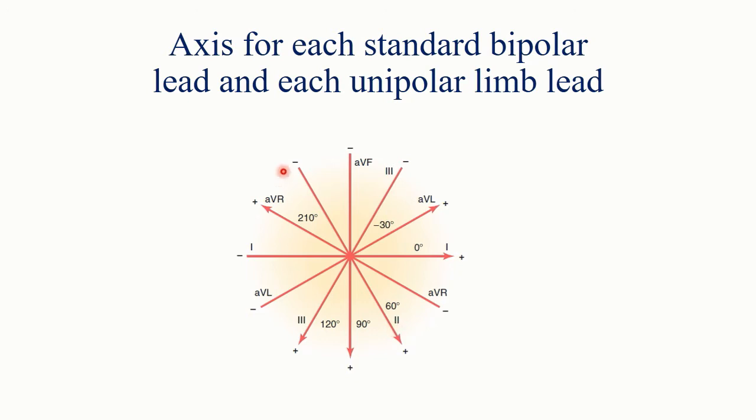Now there are some thumb rules. If the axis of the lead is in the same direction as the mean axis of the heart, then you will get the largest and positive R wave. If the axis of the lead is in exactly the opposite direction of the mean axis of the heart, then you will get the largest but negative R wave. And if the axis of the lead is perpendicular to the mean axis of the heart, then you will get a very small R wave, positive or negative.